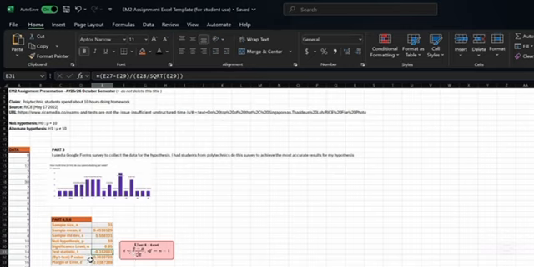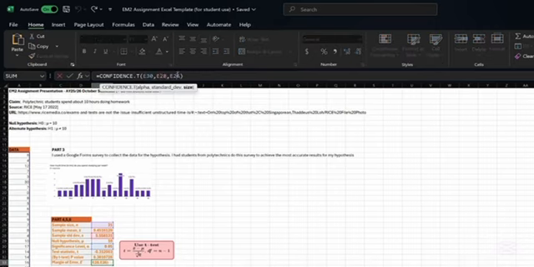And my p-value, I use t.dist.rt with the absolute value of t and then n minus 1. For the margin of error, I use confidence.t and these three values.